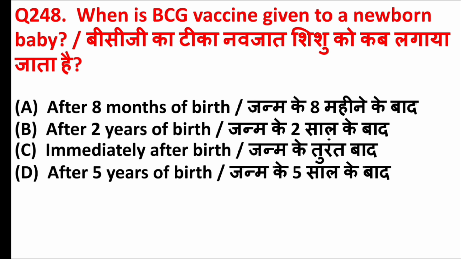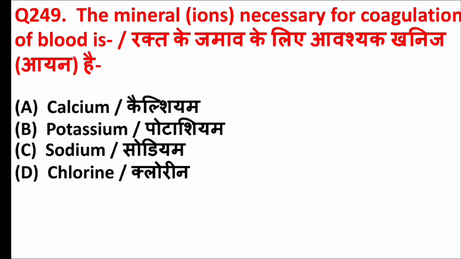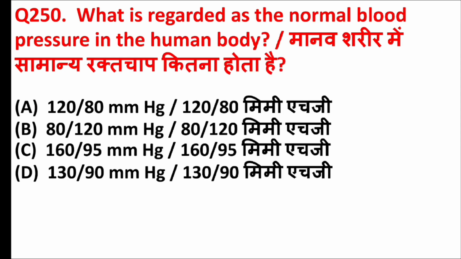When is BCG vaccine given to a newborn baby? Answer is option C, immediately after birth. The mineral ions necessary for coagulation of blood is. Answer is option A, calcium. What is regarded as the normal blood pressure in the human body? Answer is option A, 120 by 80 mmHg.